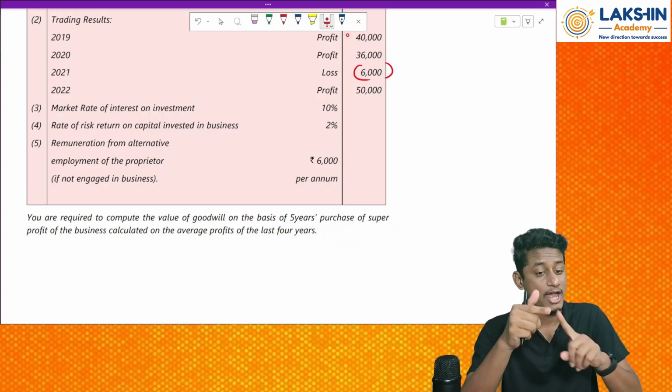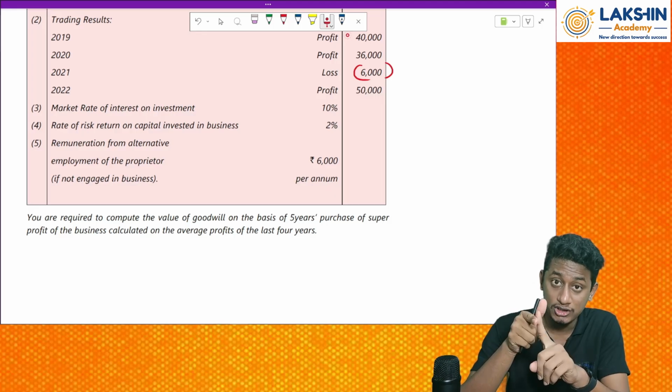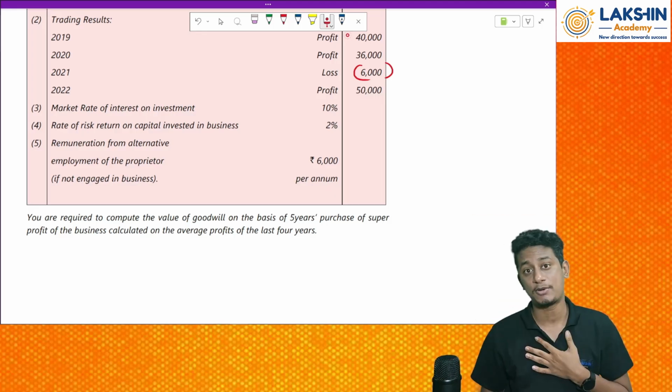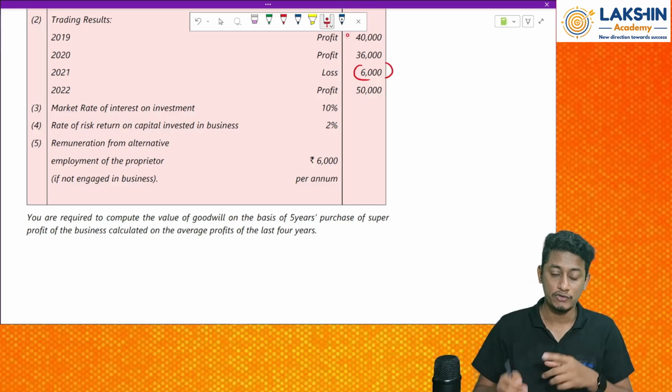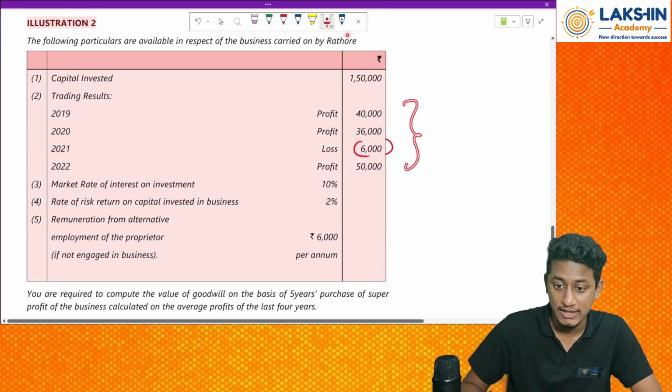Now we need to find out average profits of each year. In the earlier method we have studied it, right? And depending on that, we should find out the super profits by comparing the industry profits with my average profits. Clear? Okay. So we need normal profit, we need average profit. For average profit, what do we have? We have these figures.